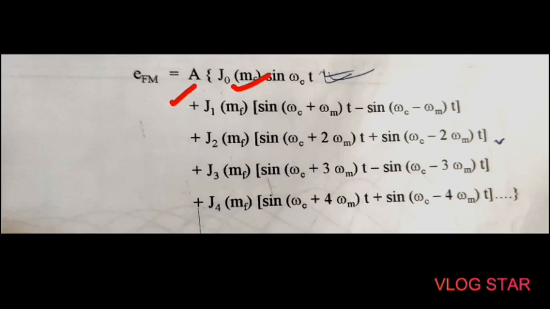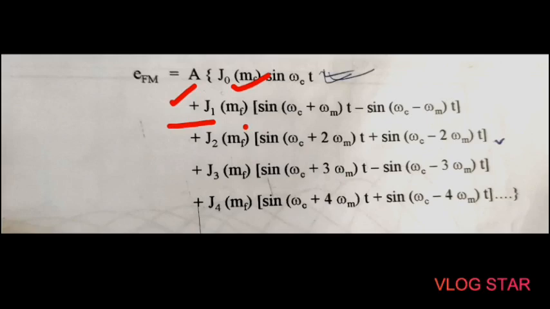If we want to calculate the frequency spectrum, we first have to know the amplitude values. In case of FM, these amplitude values can be calculated using the J coefficients and the MF parameter.